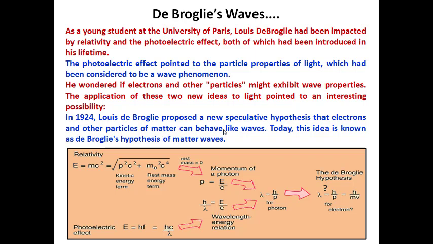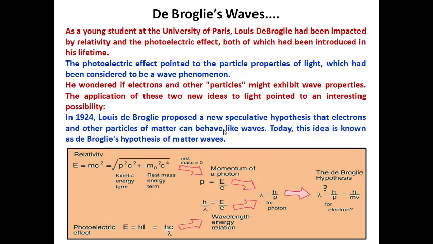Louis de Broglie is the full name. He had been impacted by the concepts of relativity and the photoelectric effect, which were introduced in his lifetime. He highly admired the relativity theory and the photoelectric effect.